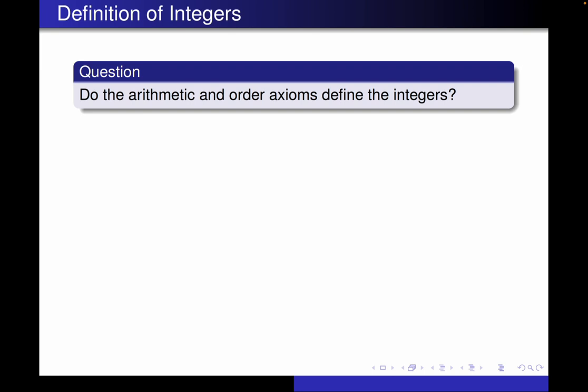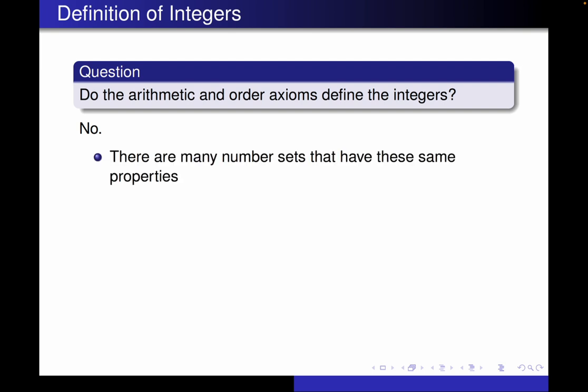All right, so once again, I want to ask the foundational question, do the arithmetic and order axioms together define the integers? So we added some axioms. Does that maybe make the integers a little bit more precise? And well, the answer again is no. And for basically the same reasons as before, right? Adding those order axioms didn't narrow anything down. The rational numbers and real numbers satisfy those order axioms as well, so they didn't really do us any good.